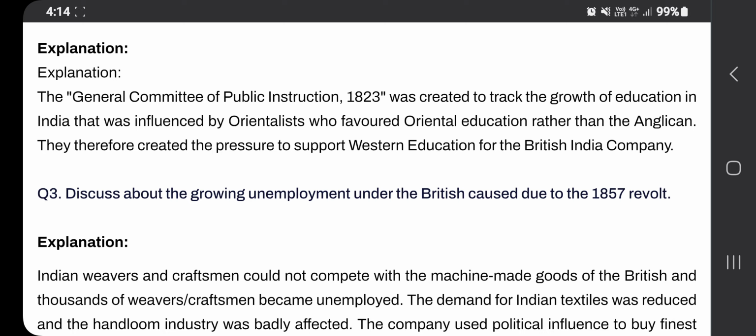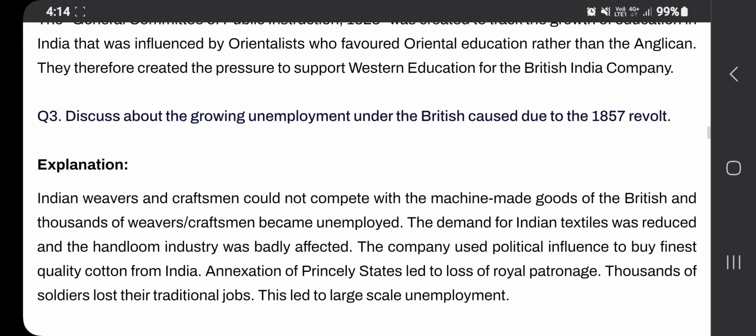Discuss the growing unemployment under the British caused due to the 1857 revolt. Indian weavers and craftsmen could not compete with the machine-made goods of the British, and thousands of weavers and craftsmen became unemployed. The demand for Indian textiles was reduced and the handloom industry was badly affected.